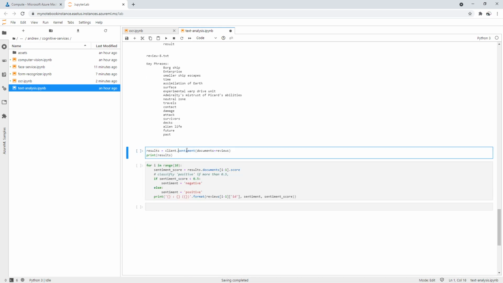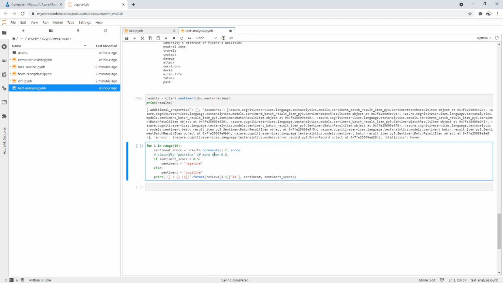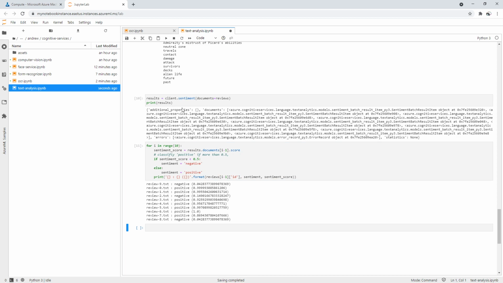Let's go get customer sentiment, or how people felt about it. Did they like it or not? Here we just call sentiment. What we'll do is, if it's above 5, then it's positive, and if it's below 5, then it's a negative review. I think most people thought it was a very good film. So this one says it's pretty low, 9.